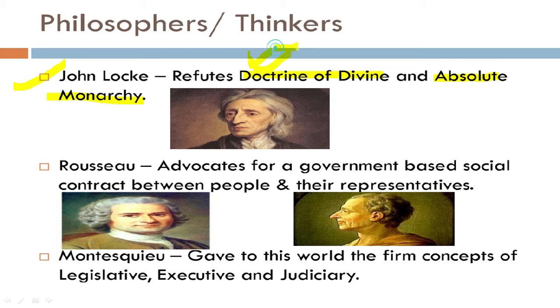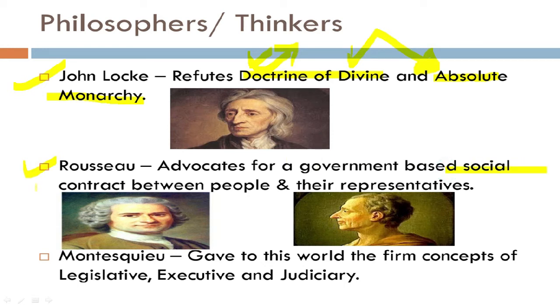What do we actually mean by doctrine? Doctrine means any theory. So this was a theory which was related to the divine. These people were linking this theory to the divine, that God has sent the king as the messenger, and God wants to rule the people through the king. That is why, on the doctrine of divine, they established absolute monarchy: since God has sent the king, I come here on the earth and establish absolute monarchy.